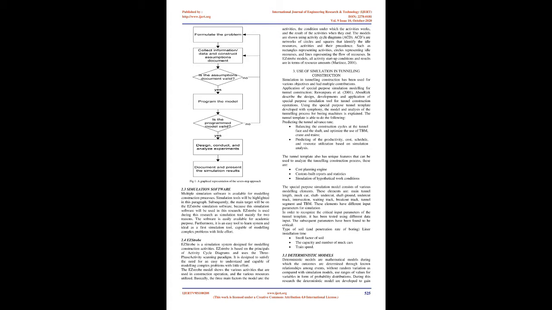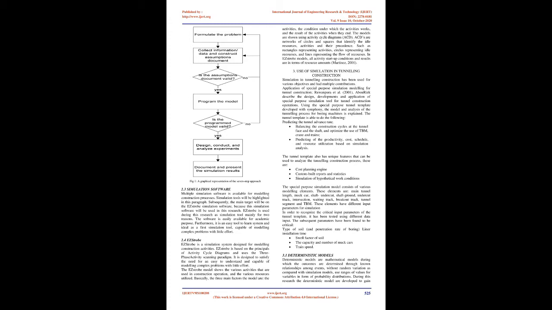2.3 Simulation software. Multiple simulation software packages are available for modeling construction processes. Simulation tools will be highlighted in this paragraph. Subsequently, the main focus will be on the IJERT simulation software, because it will be used in this research. IJERT is used during this research as the simulation tool mainly for 2 reasons. The software is easily available for academic purposes. Furthermore, it is an easy system to learn and ideal as a first simulation tool, capable of modeling complex problems with little effort. 2.4 EasyStrobe. EasyStrobe is a simulation system designed for modeling construction activities.